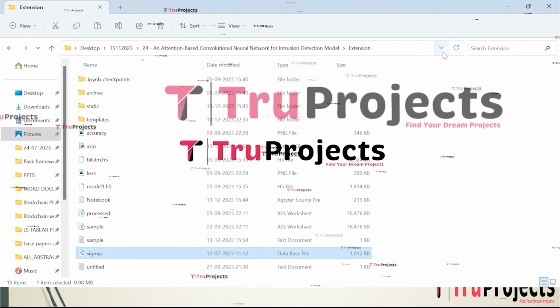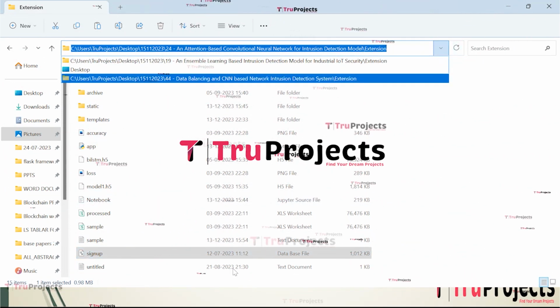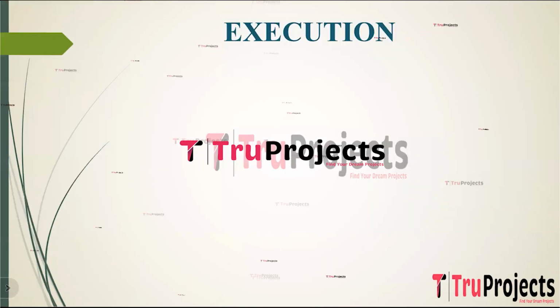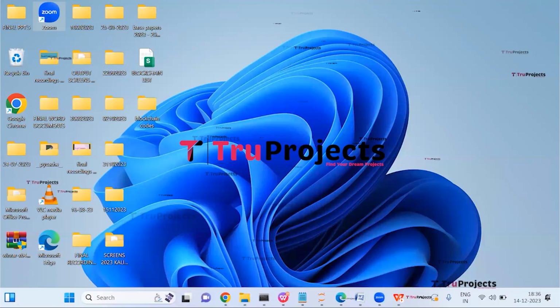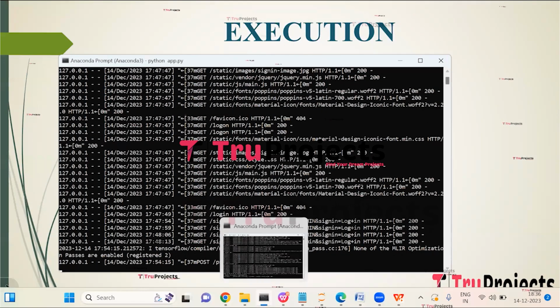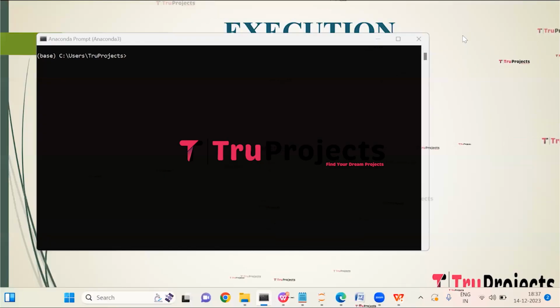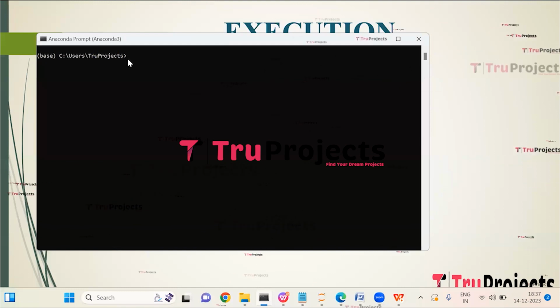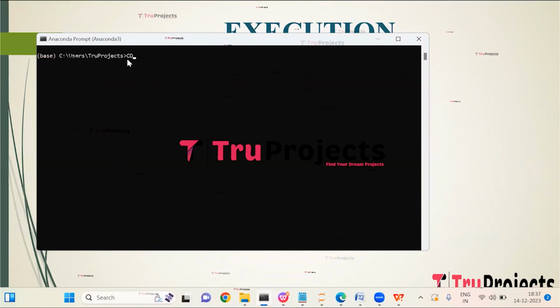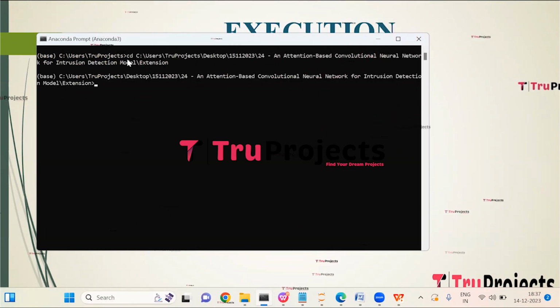First, we need to copy the path of the code folder from the address bar of the file explorer. I'm copying the path and then open the Anaconda prompt. Use the cd command followed by a space and paste the copied path and hit enter. This command is used to change the current directory to the code folder's path.